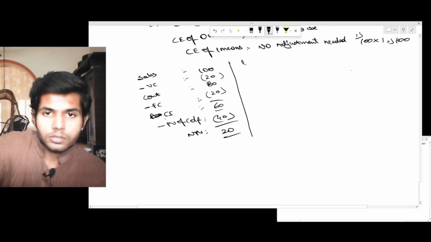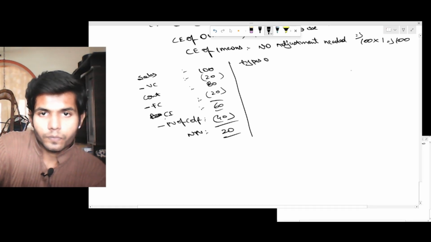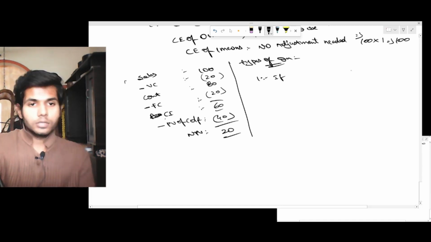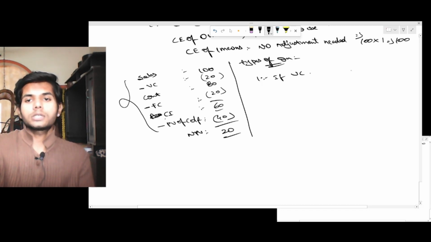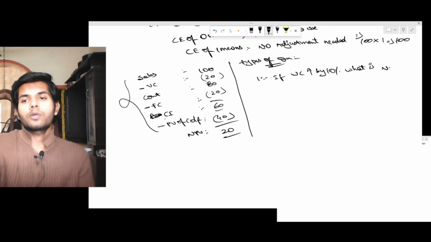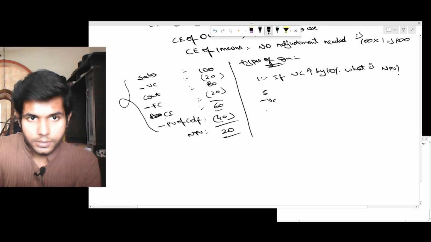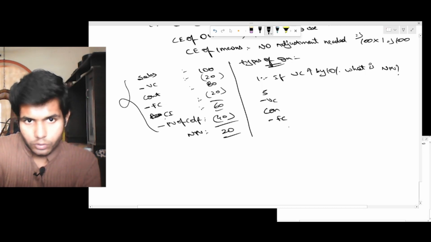Now, types of questions. Firstly, if we call all these variables, and let's say the variable cost increases by 10%, what is the NPV? Again make the same table: sales and variable cost, contribution minus fixed cost, cash inflow.